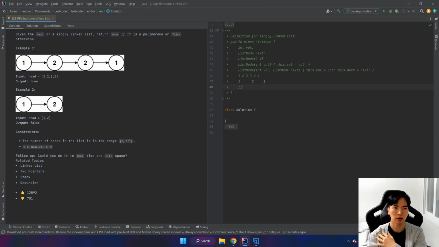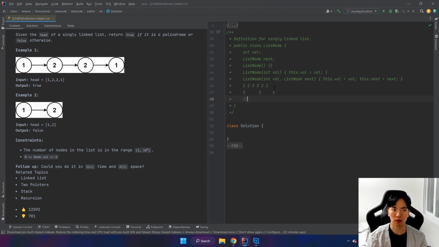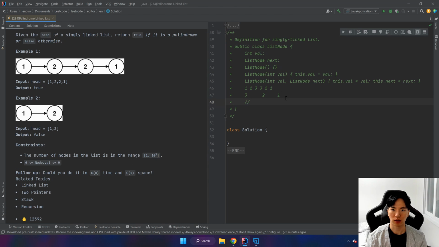Alright, so I'll be solving Palindrome Linked List, and let's get right to it. So assume that, let's zoom in a bit. Okay, assume that we have this kind of head: 1, 2, 3, 3, 2, 1. This obviously is a palindrome, but how do we code it?